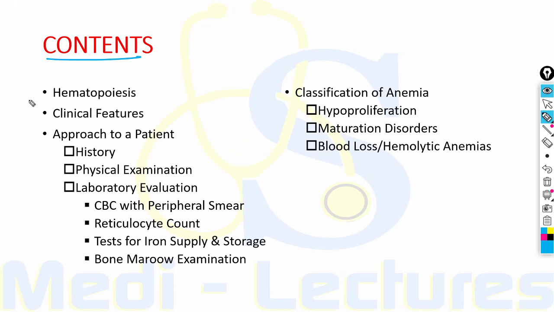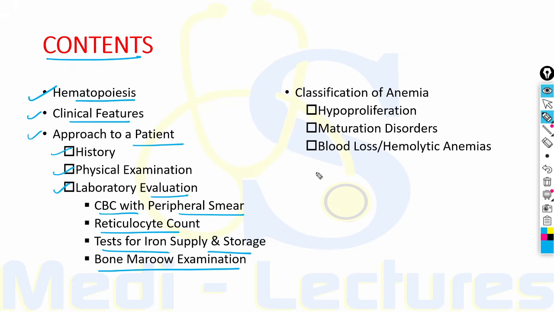We will go in brief with hematopoiesis, then we'll see the clinical features of anemia, how to approach a patient with history, physical examination, and what all lab investigations can be done, especially CBC with smear, reticulocyte count, test for iron supply and storage, and finally bone marrow examination. Then we will see the classification of anemia into three types, that is hypoproliferation disorders, maturation disorders, and anemia due to blood loss or hemolysis.